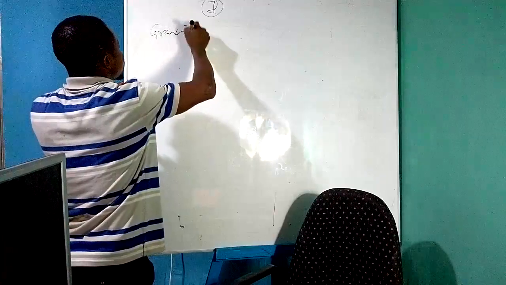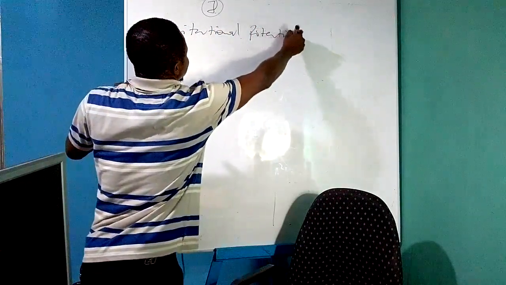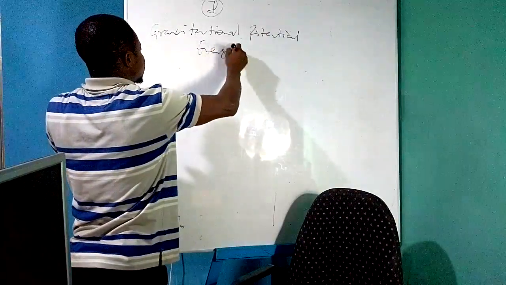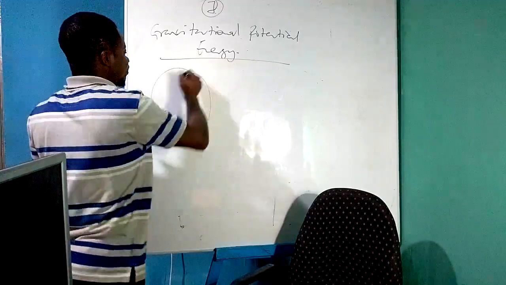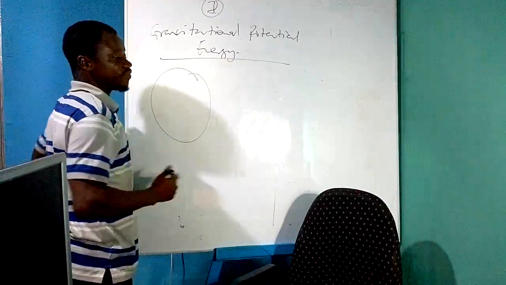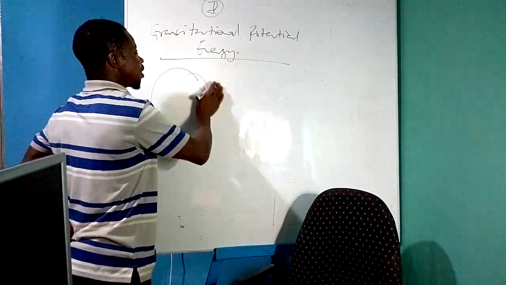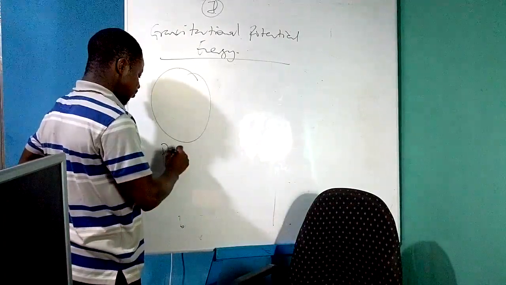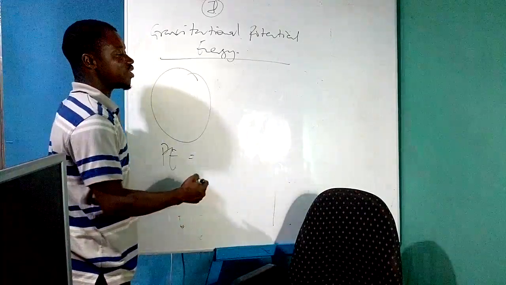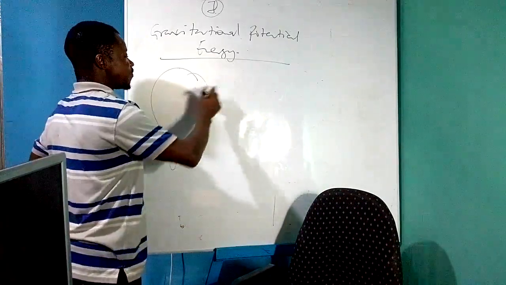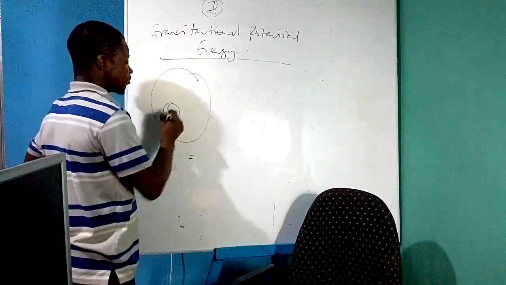So we say that gravitational potential energy is the work done per unit mass. Sorry, we define it as the work done in moving a unit mass from infinity to a point in the gravitational field. Let me explain further.